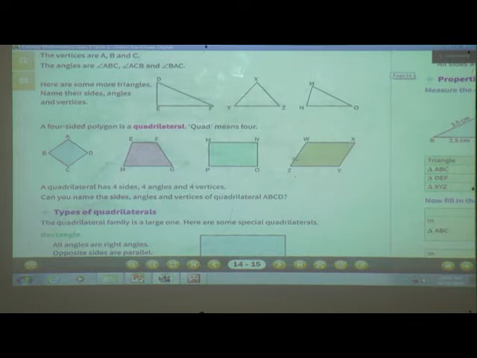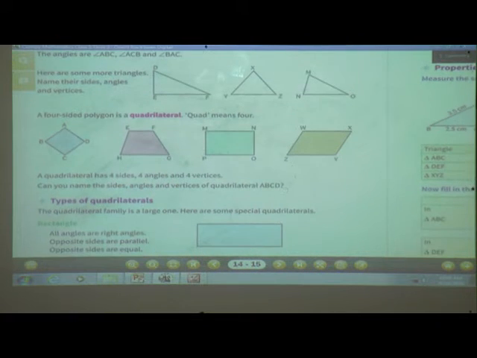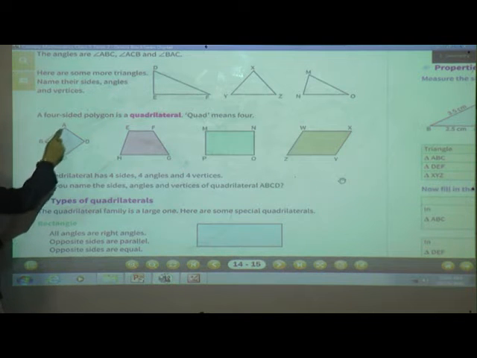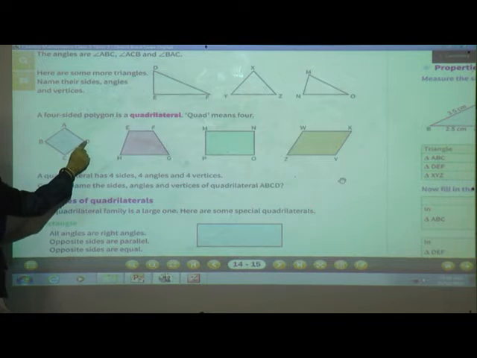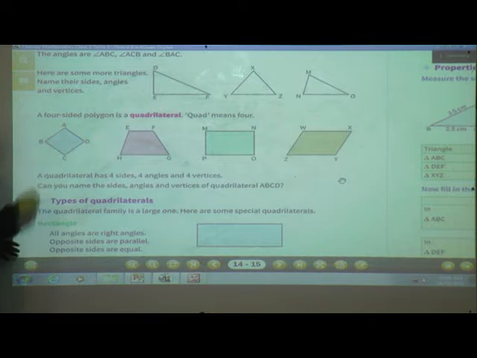So here are the figures of a quadrilateral. A quadrilateral has 4 sides, 4 angles and 4 vertices. So AB, AD, BC and CD are the 4 sides of the quadrilateral, and the 4 vertices are A, B, C, D. Even the 4 angles: angle BAD, angle ADC, angle BCD and angle ABC.